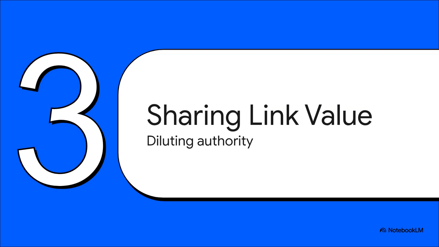Okay, Section 3. Sharing link value. Let's look at diluting authority. Now we need to see how this link authority is actually shared. 50. Just think about that number for a second.